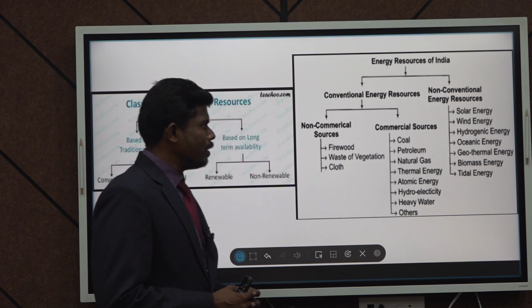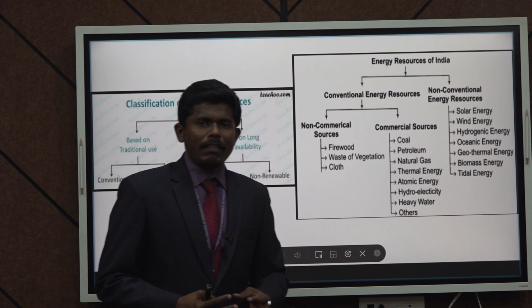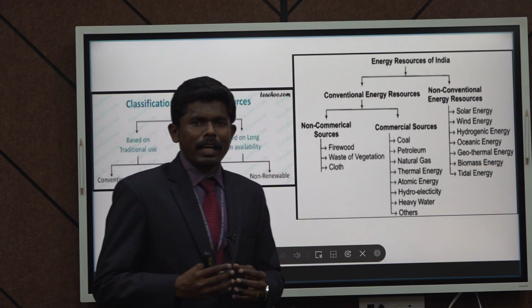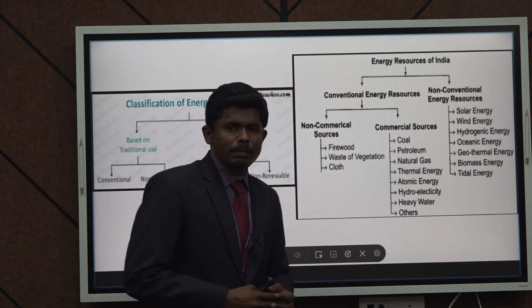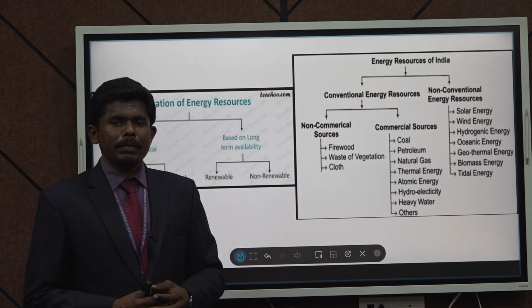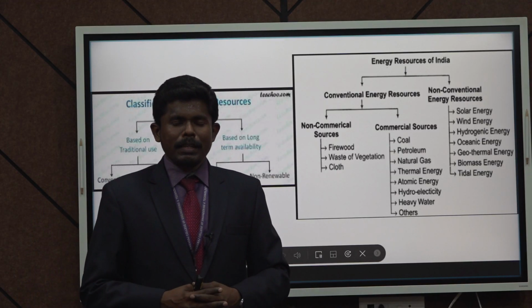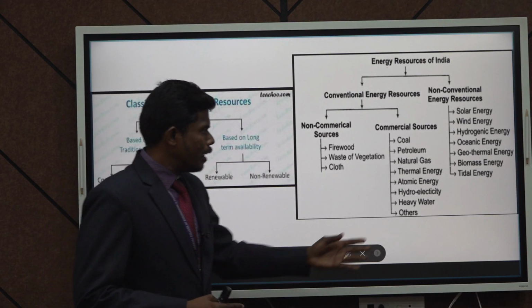And then geothermal, it is based on the earth's crust. In the earth's crust, there is high heat available. So by utilizing that high heat, we can generate electricity. And then biomass energy. Biomass means from vegetation, or we can use waste materials, and with the help of bacteria, we can turn them into a useful material and utilize that.